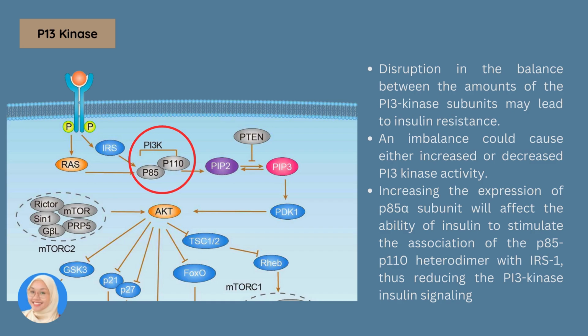Disruption in the balance between the amounts of the PI3 kinase subunits may lead to insulin resistance. Increasing the expression of the P85 alpha subunit will affect the ability of insulin to stimulate the association of the P85 P110 heterodimer with IRS1, thus reducing the PI3 kinase insulin signaling.